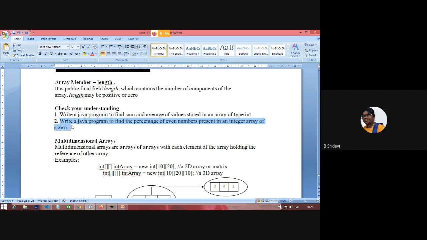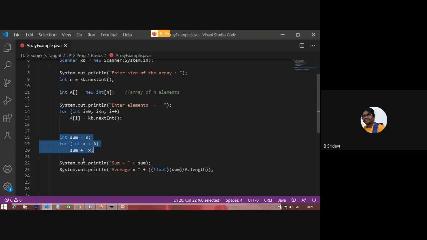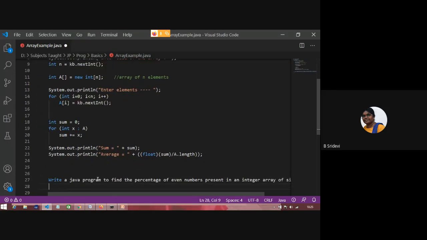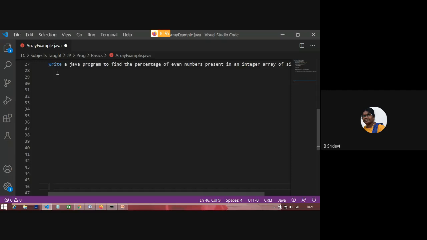How many people understood the question? You try to write this program. If you are unable to write, let me know in tomorrow's class.